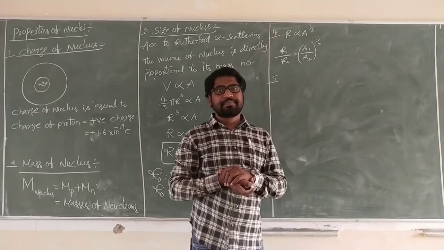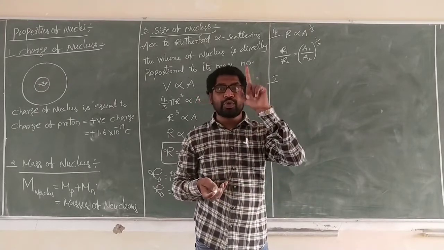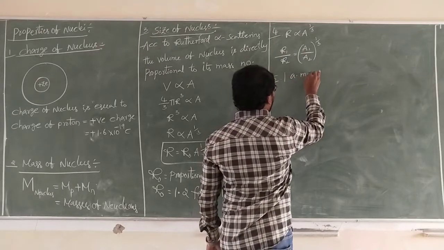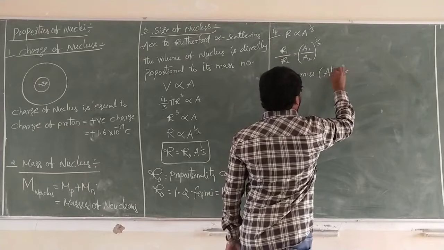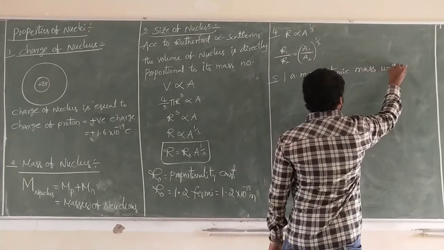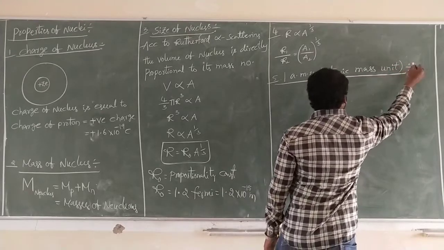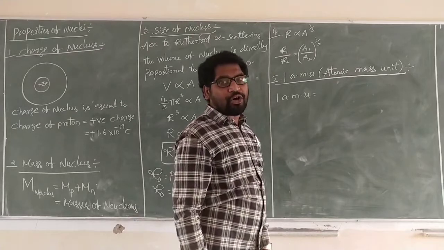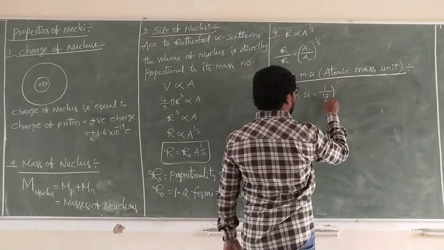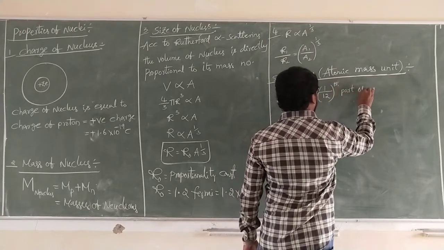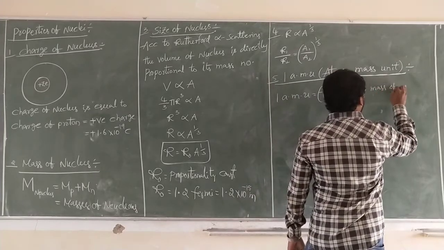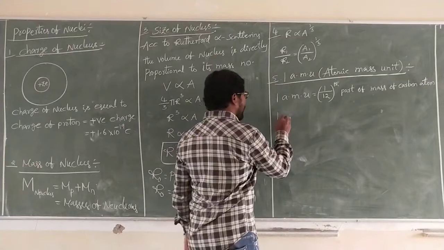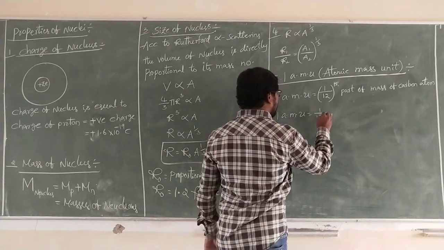The masses of the nucleons are measured by one separate unit, that is called the atomic mass unit. 1 AMU, atomic mass unit. 1 AMU is 1/12 part of the mass of a carbon atom. 1 AMU is equal to 1/12 of the mass of a carbon atom.